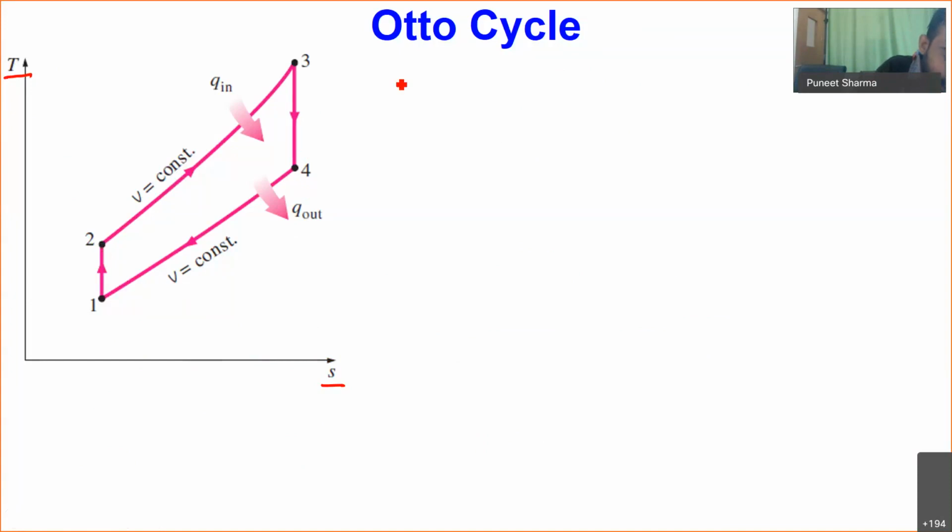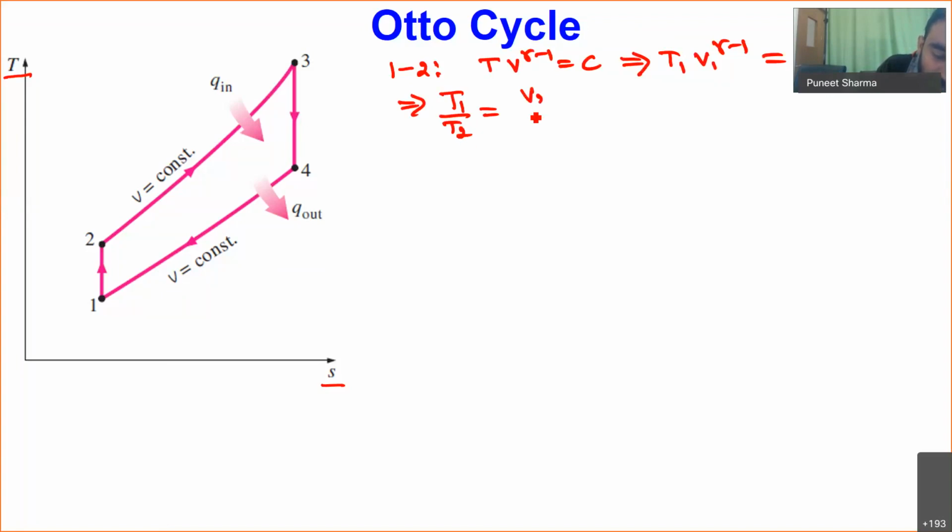Now for process number 1 to 2, I can write TV power gamma minus 1 equal to constant, because it's an isentropic process, which means it is a reversible adiabatic process. So I can write T1 V1 power gamma minus 1 equal to T2 V2 power gamma minus 1. From here I can find that T1 divided by T2 will be equal to V2 divided by V1 power gamma minus 1.